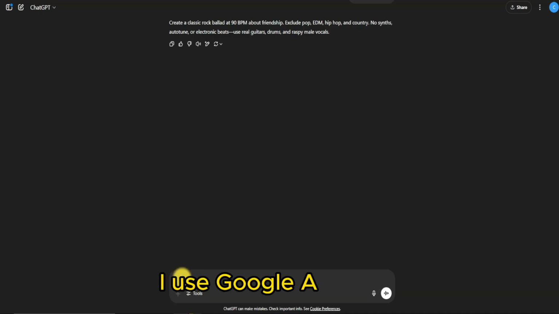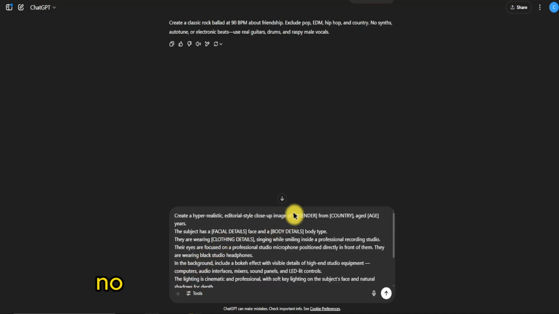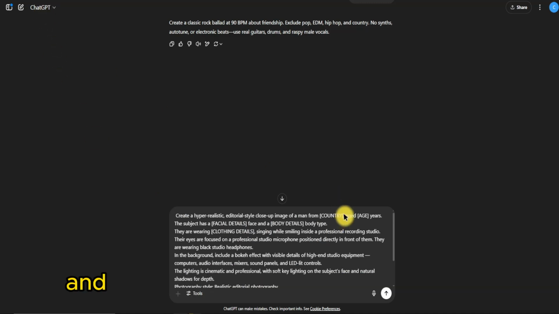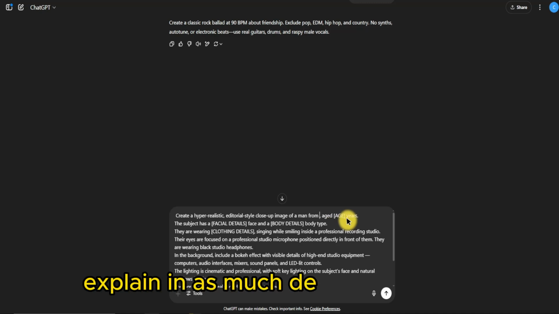I use Google AI Studio, but you can use other image generators. Now, we need to enter the prompt. Let's ask ChatGPT to create an optimal prompt. Enter this command. Copy it from the PDF file and replace the yellow word as desired. Explain in as much detail as possible to maximize results.